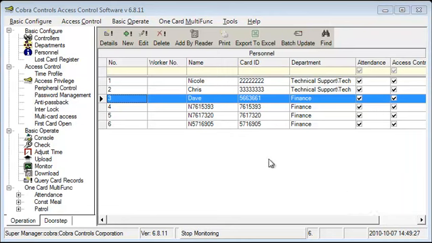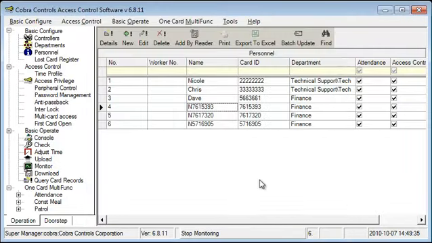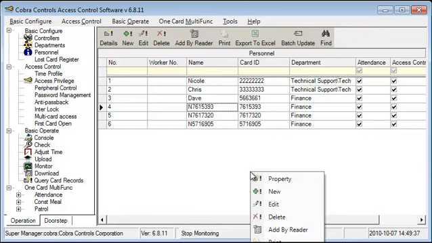Another way to edit a user is by simply double-clicking the entry and it will bring up the same window. A third way to edit users is to right-click in the screen and select Edit. It's very easy.